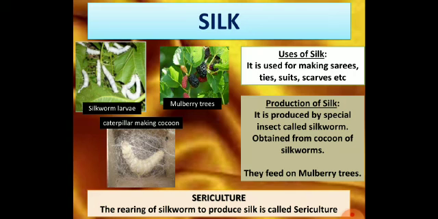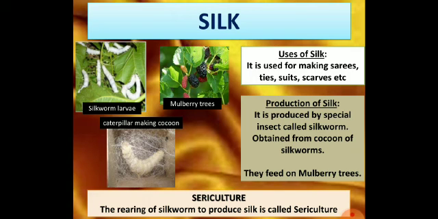Now moving on to silk. Silk is produced by a special insect called silkworm, obtained from the cocoon of the silkworm. These silkworms feed on the mulberry trees. So, sericulture is the rearing of silkworms to produce silk. This method is followed by many people around the world, majorly in India and China, to produce different varieties of silk.